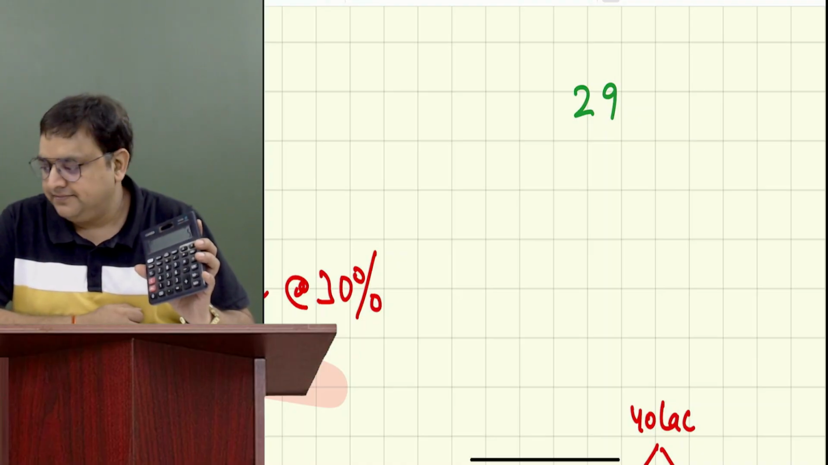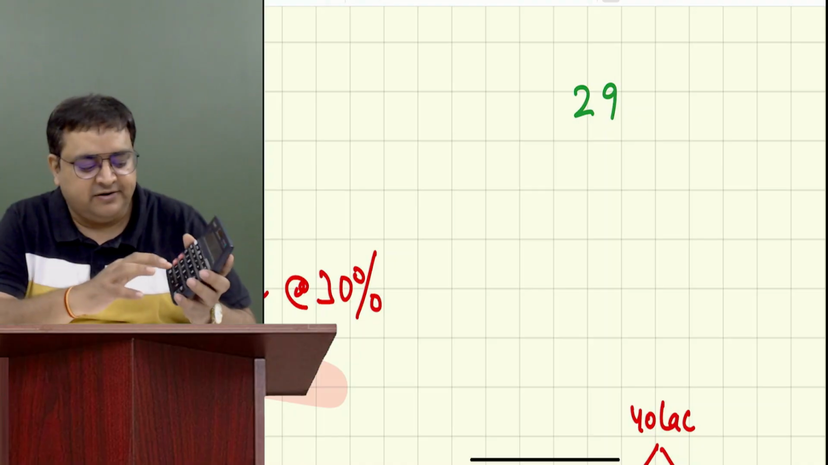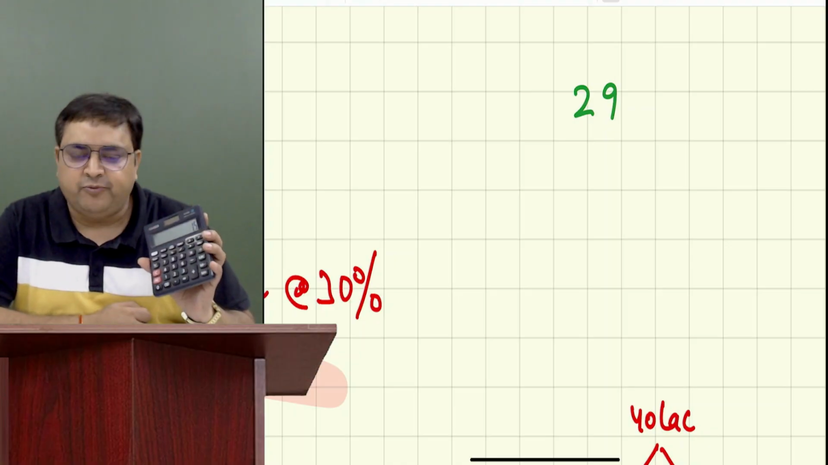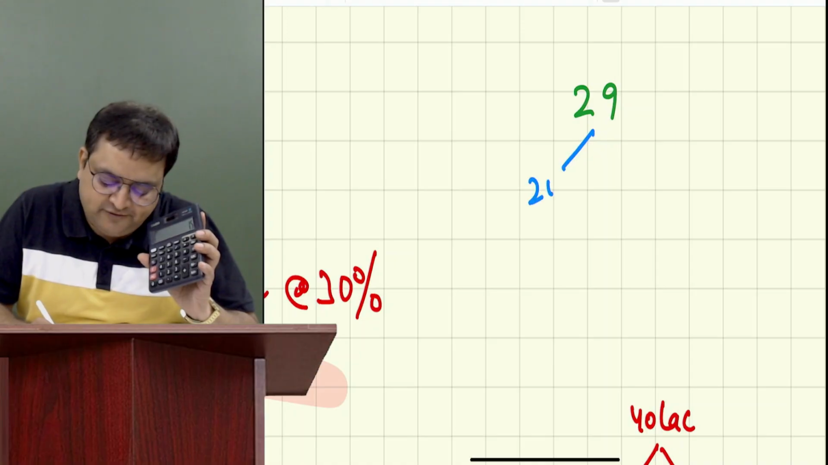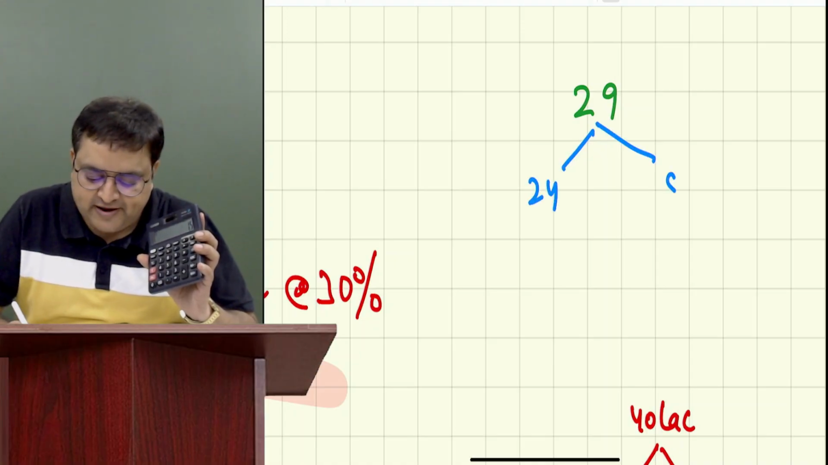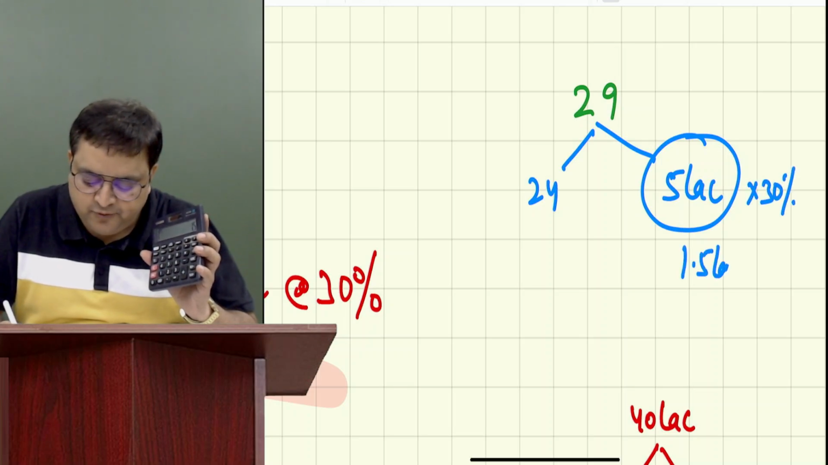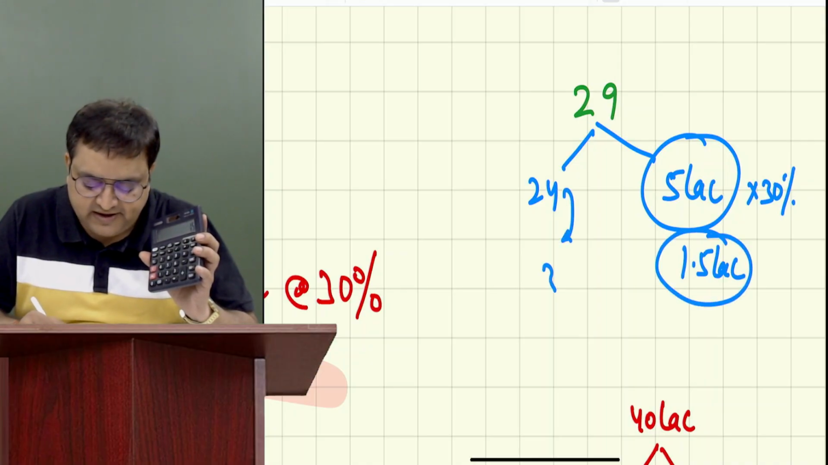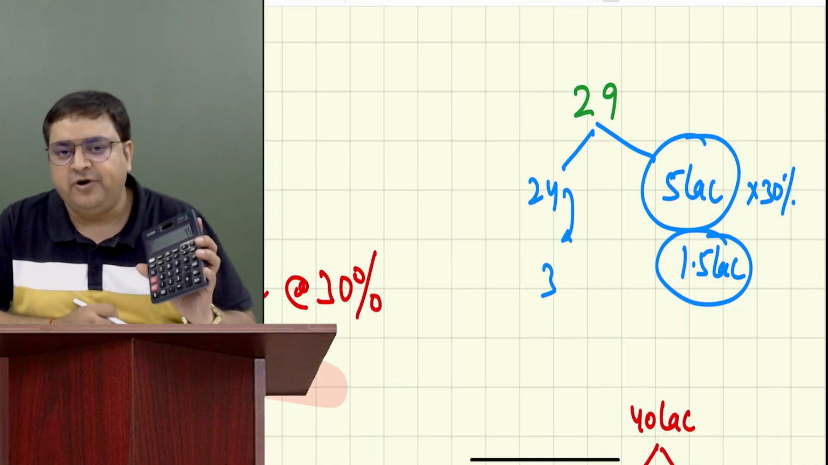5. On this 5 lakh, the tax rate is 30%. 5 into 30% is 1.5. What you have done is, you have subtracted 24 out of it, you got 5 lakh, and on 5 lakh you calculated 30%, so you got 1.5 lakh. What will you do now? Here it is 1.5 lakh, and on 24, how much is the tax? 3 lakh. So just add 3 lakh to it. Plus 3 lakh, you will get 4.5 lakh.